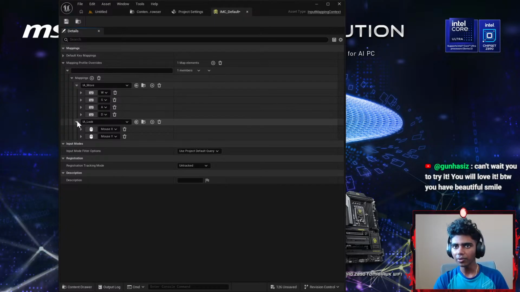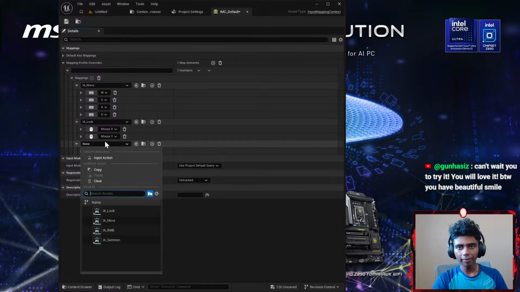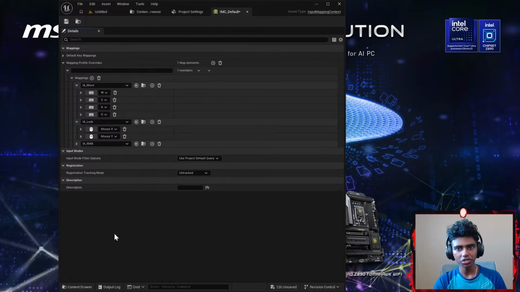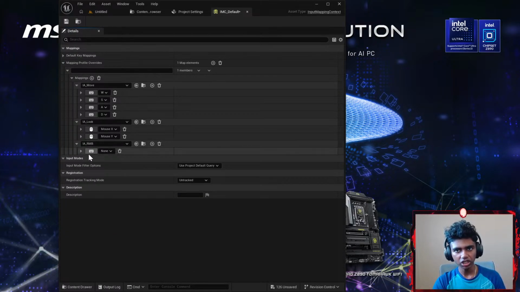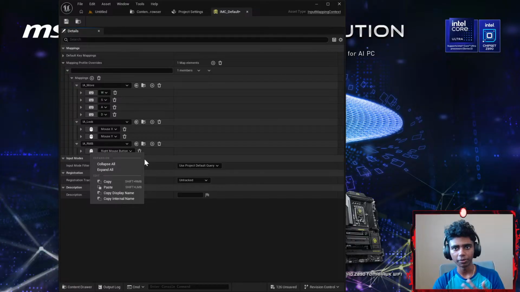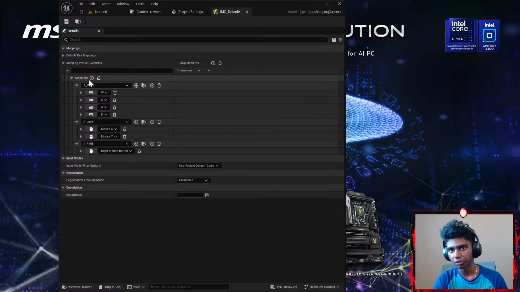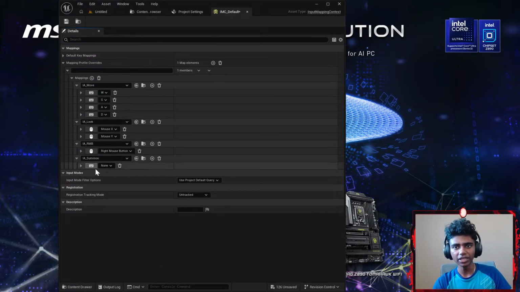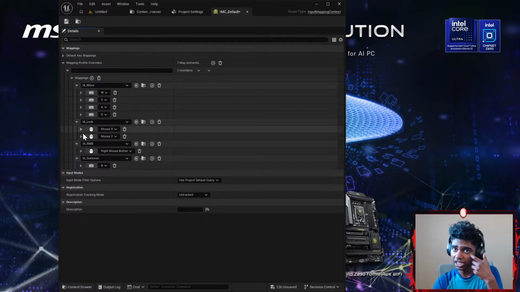Okay, that's it. Once I'm done with this, I'm going to click the plus again for my mapping. Now, I'm done with IA_Move, I'm done with IA_Look. I just have IA_RMB and IA_Summon left. For my IA_RMB, I'm going to set that to be my right mouse button. That's basically pretty much it for this. Lastly, for my IA_Summon, I want to summon when my user clicks B on the keyboard. So I'm going to go with something like B. And that's about it. That's pretty much it for my inputs.